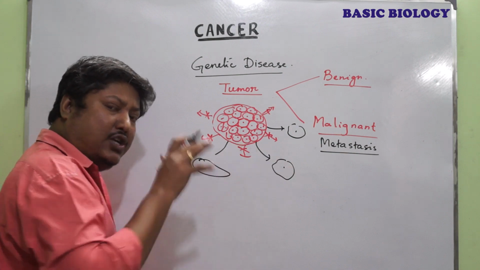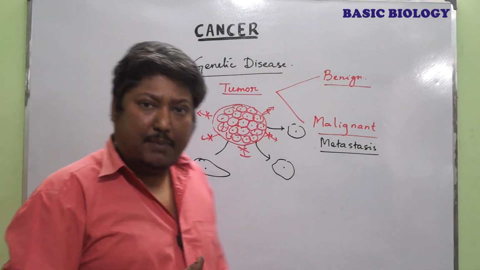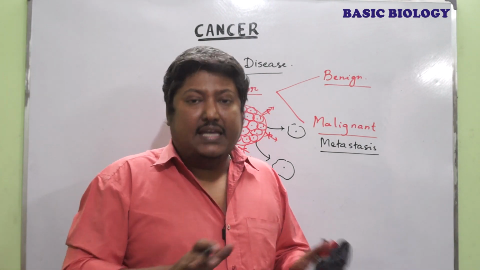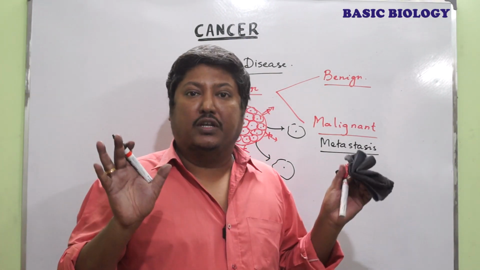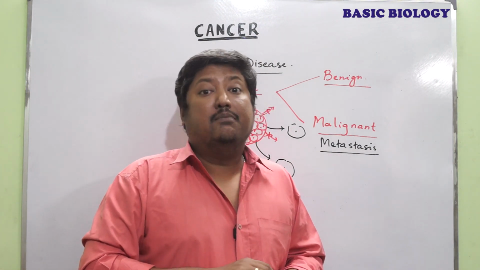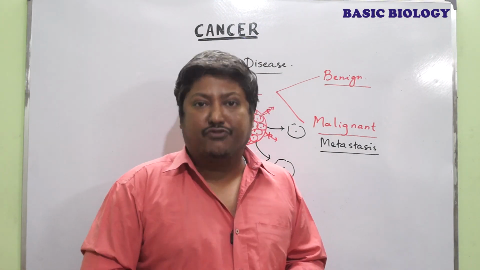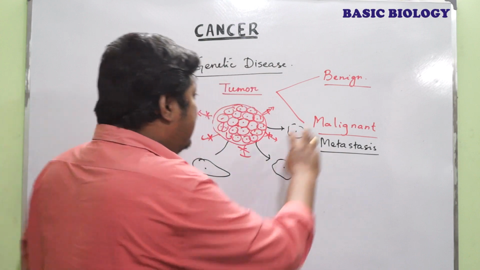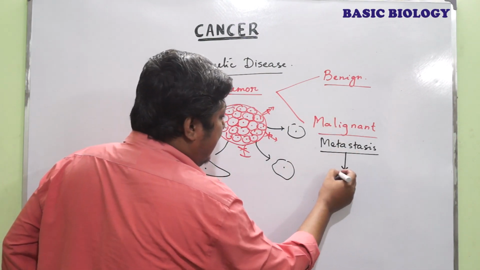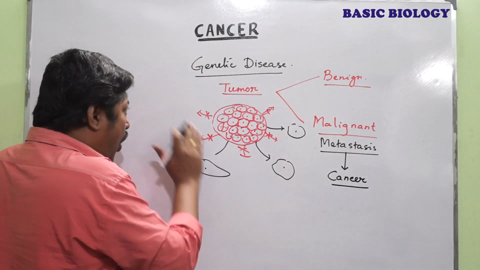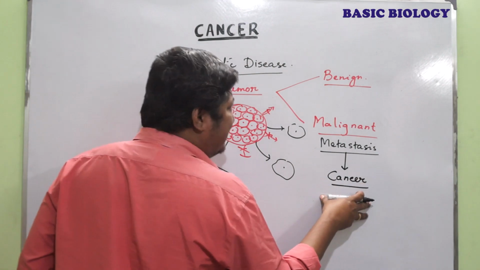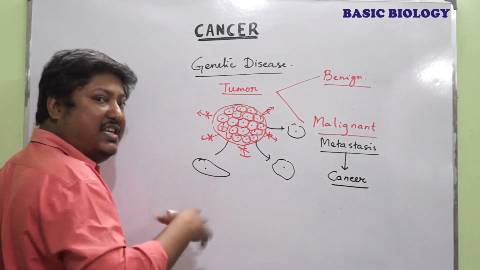Either through blood circulation, they reach a distant place and invade the healthy tissues, and in this way it can spread throughout the body, which is very dangerous, very severe, and in most cases it is life threatening too. So the malignant tumors are known as cancer. So all tumors are not cancerous, but definitely all cancers are tumorigenic in nature.